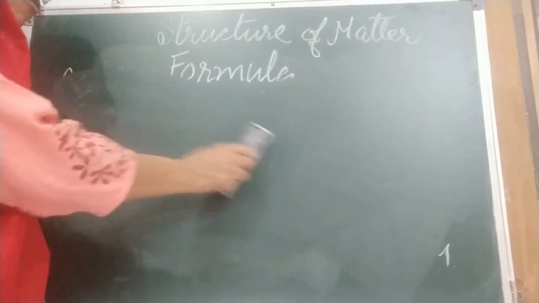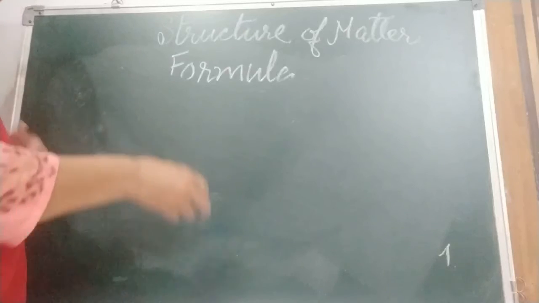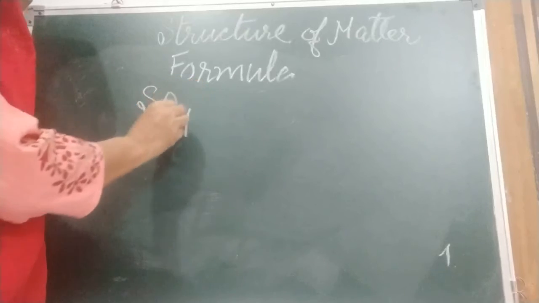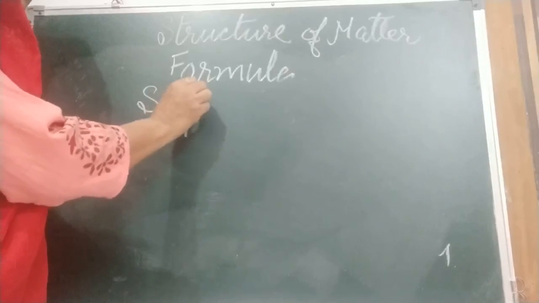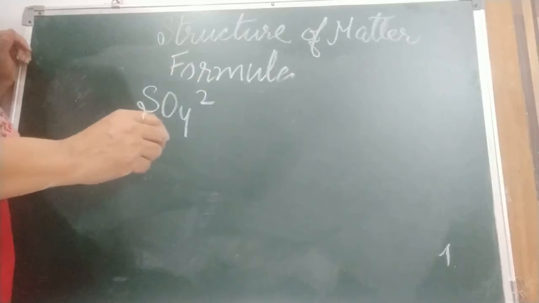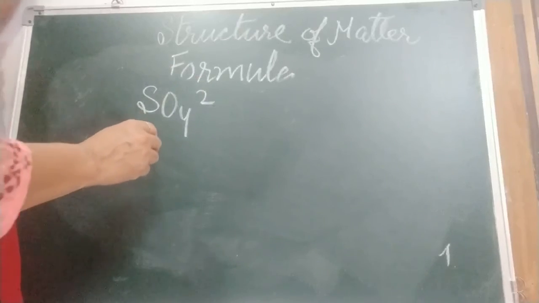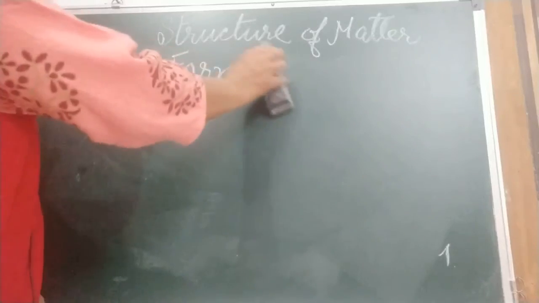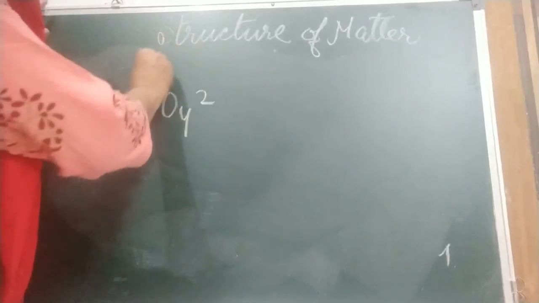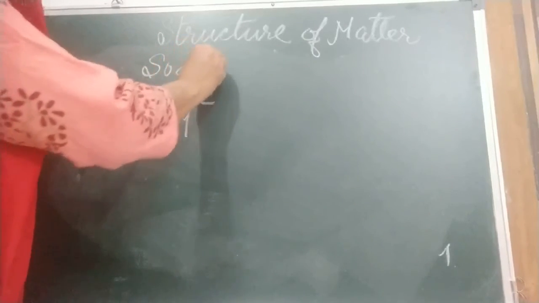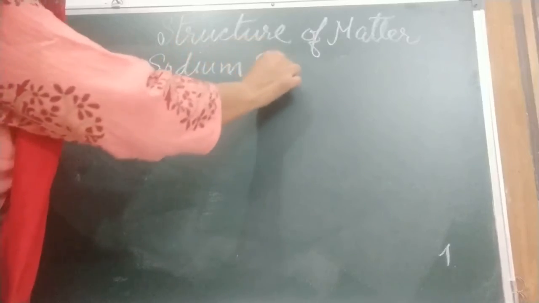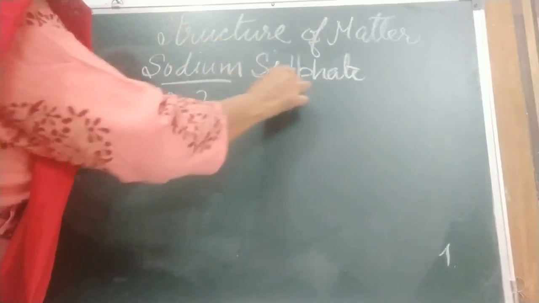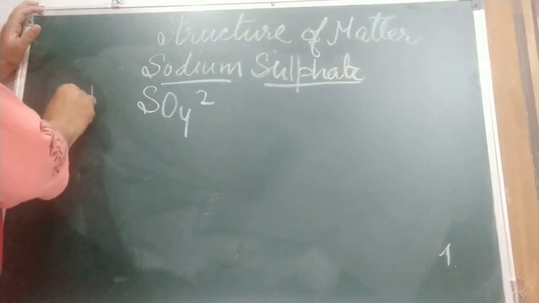Now I am telling you of group, radical. Radical I have taken like sulfate. The valency of sulfate is 2. So I am making sodium sulfate. The name of the compound is sodium sulfate. Children, these radicals are also given in the book. Okay, this is the compound. Sodium is Na.